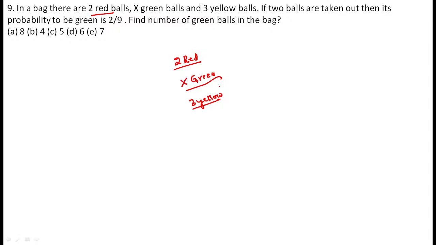If two balls are taken out, the probability of getting two green balls means xC2 divided by the total, which is (5 plus x)C2, exactly equal to 2 by 9. Then find the number of green balls. Number of green balls means find the value of x.